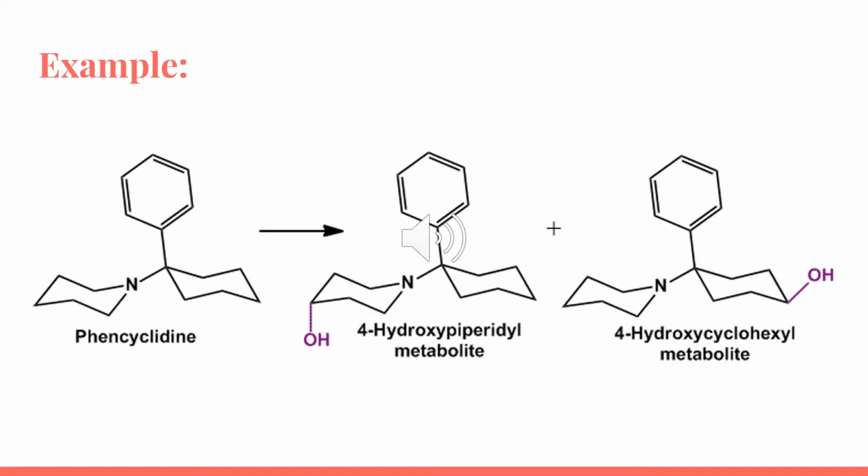For example, a piperidine ring resembles hydroxylation of a cyclohexyl ring, thus getting oxidized at the C4 position. Examples are phencyclidine, formerly used as an anesthetic, and minoxidil, which is an antihypertensive agent. The methylene groups attached to an alicyclic ring undergo hydroxylation, generally at the most activated position or at the least hindered position.